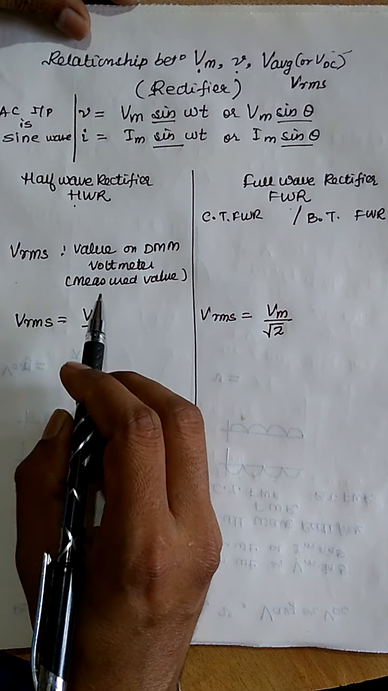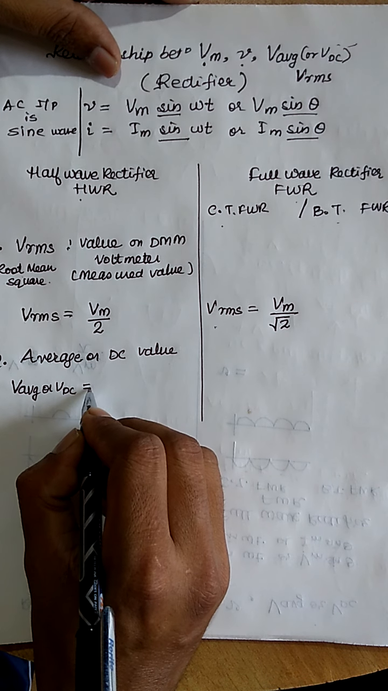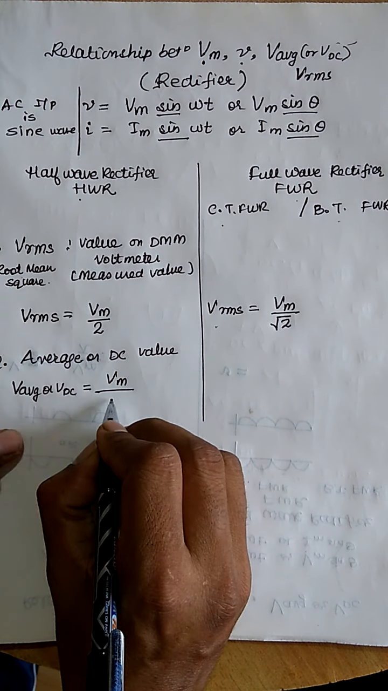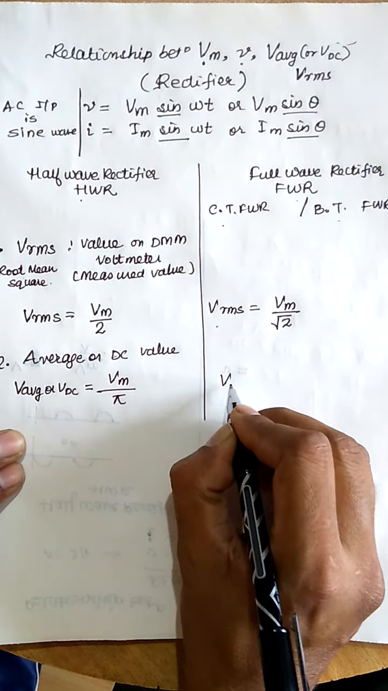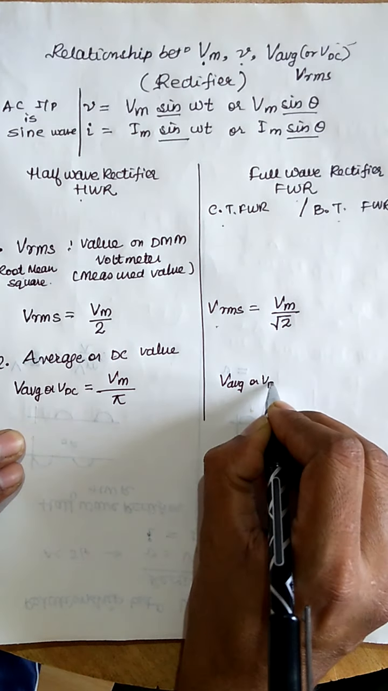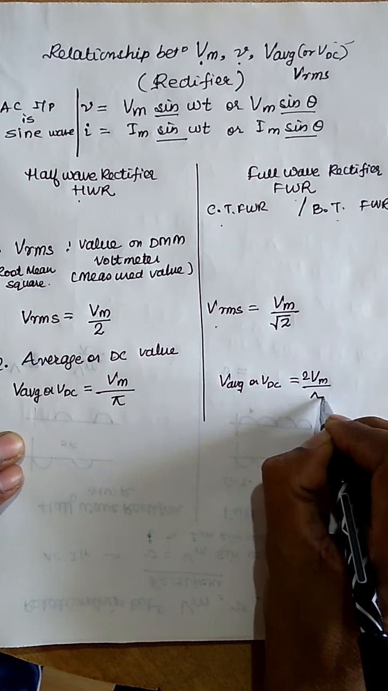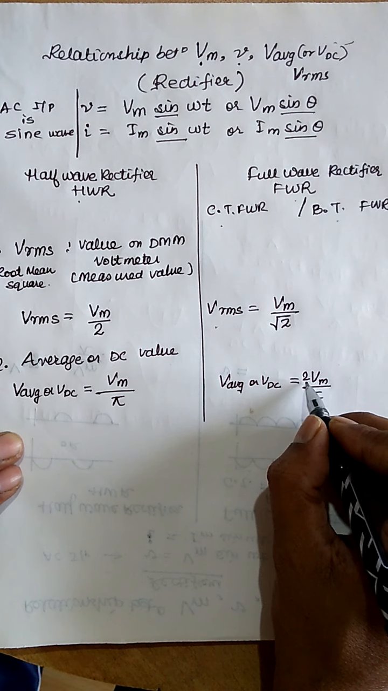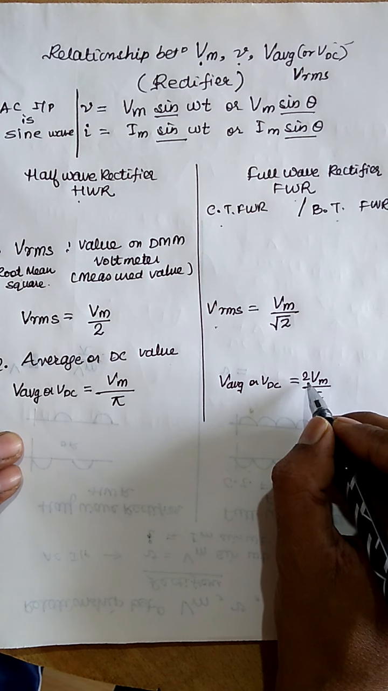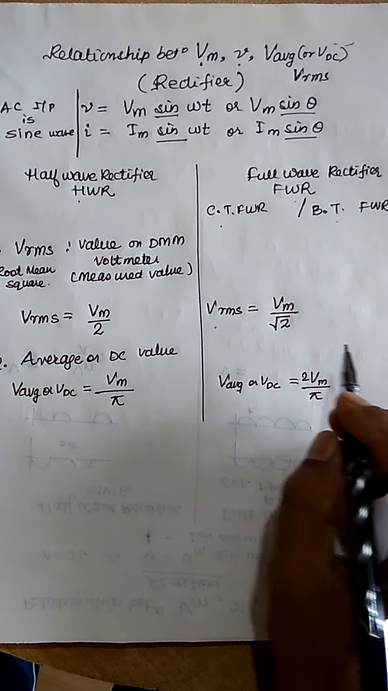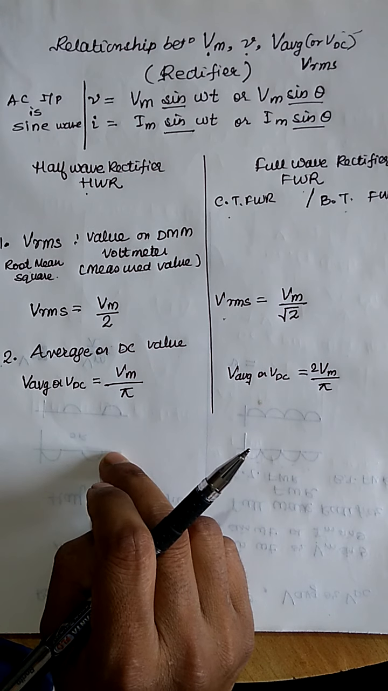Next is the average or DC value. It is represented as VAVG or VDC. For the half wave rectifier this is equal to Vm by pi. And for the full wave rectifier, V average or VDC is equal to twice of Vm by pi. Why is 2 there? Because we are obtaining output during both the positive half cycle and the negative half cycle, meaning we are getting output for the complete cycle. So these are the two very important relationships.